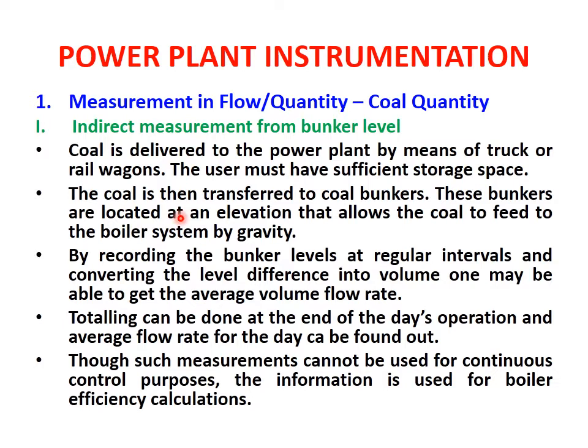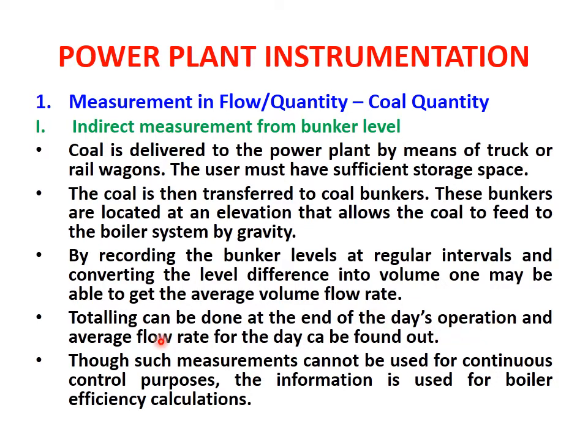So the coal is taken to a higher height, and then with the help of gravity it is transferred to the boiler system. By recording the bunker levels at regular intervals and converting the level difference into volume, one may be able to get the average volume flow rate. So after recording the bunker levels at regular intervals, you can easily find out how much coal is flowing from the bunker to the boiler system. So this average volume flow rate we can find out.